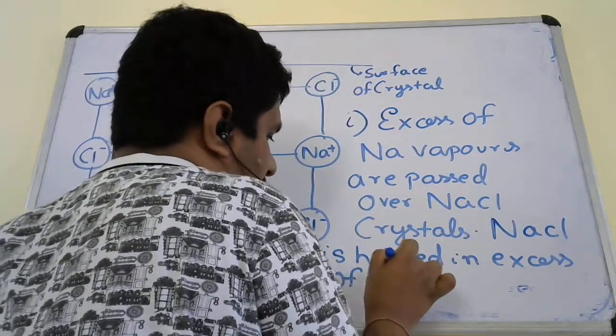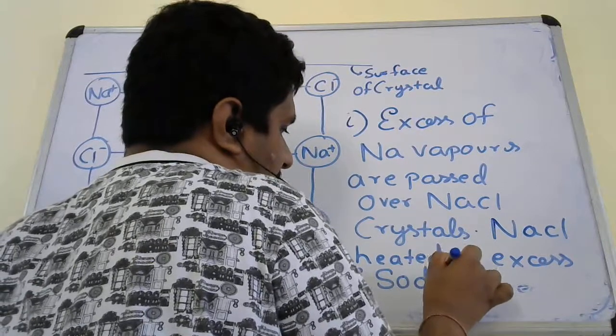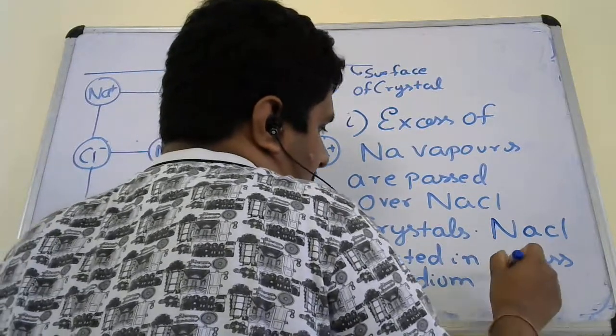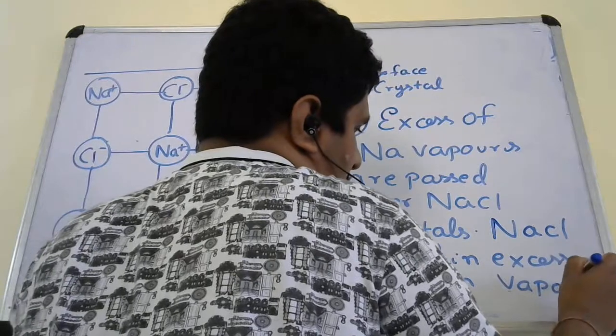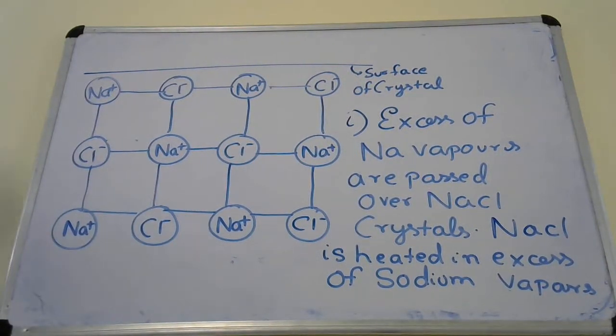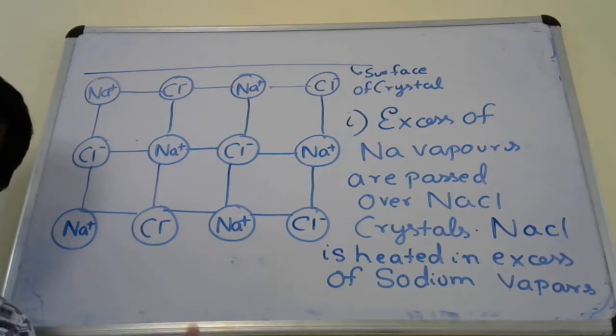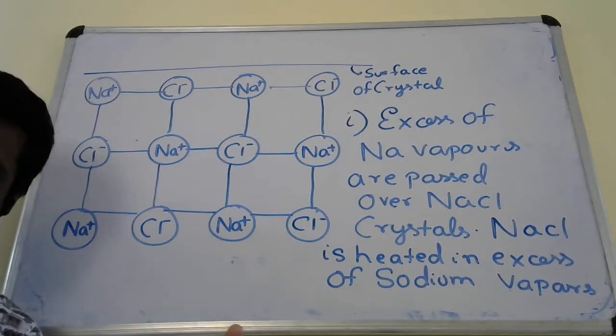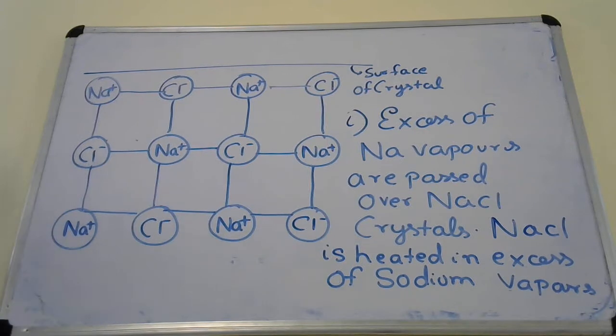In excess of sodium vapor, you heat the NaCl crystals, or you can say hot sodium vapors are passed over NaCl crystals.